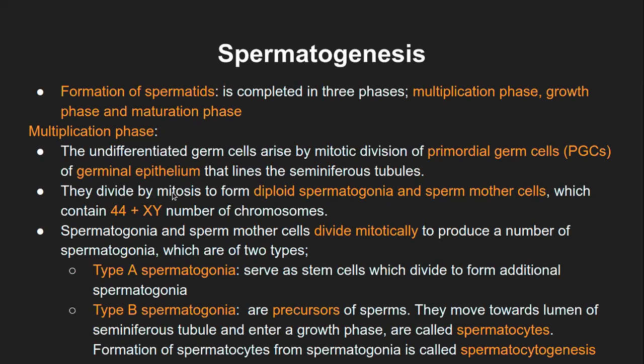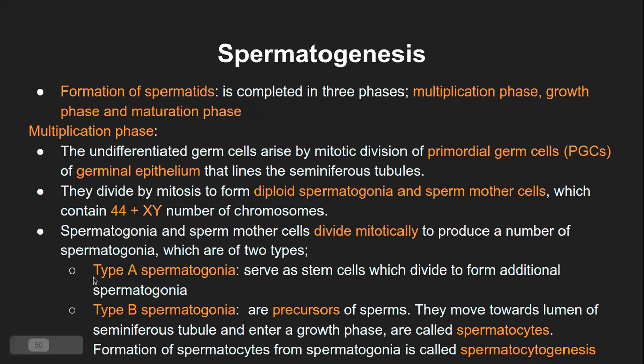You know the characteristics of mitosis: it forms daughter cells identical to the parent cell. So there is no difference in chromosomes or structure. This is not a differentiation process, it is a mere mitotic division. Until type A and type B, they are all structurally and functionally similar cells.